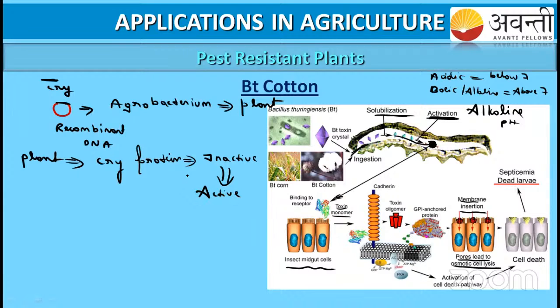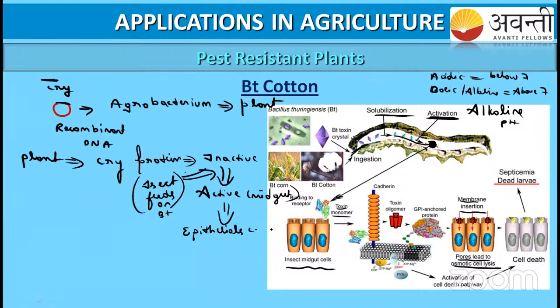First, the insect feeds on Bt. Then the toxin is activated in the midgut. Where does it bind? It binds to the epithelial cells of the midgut.